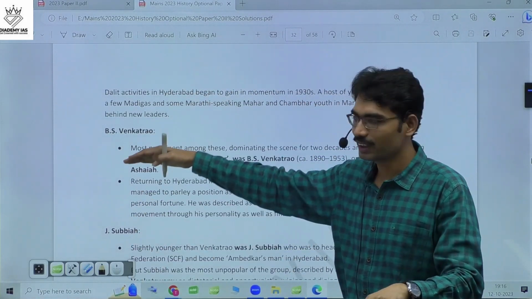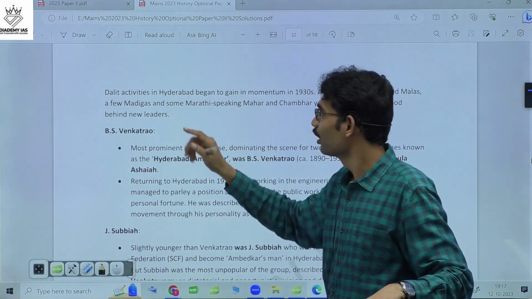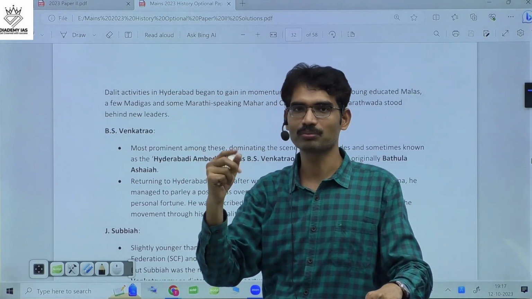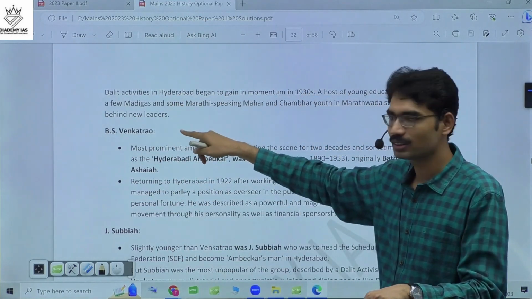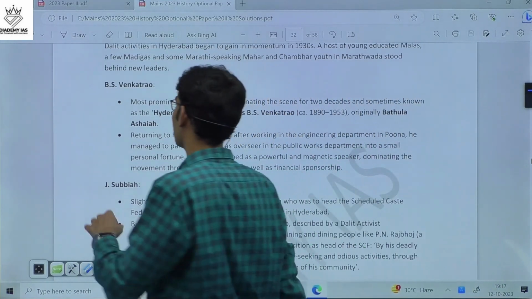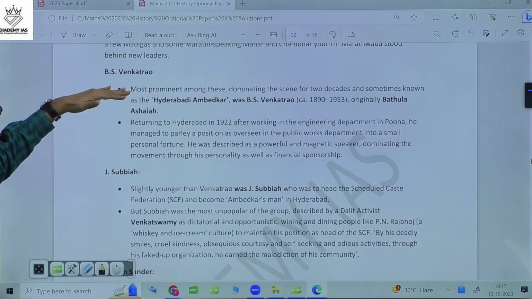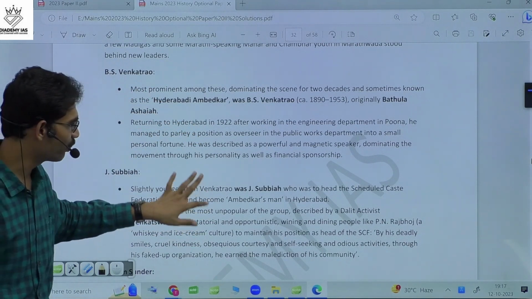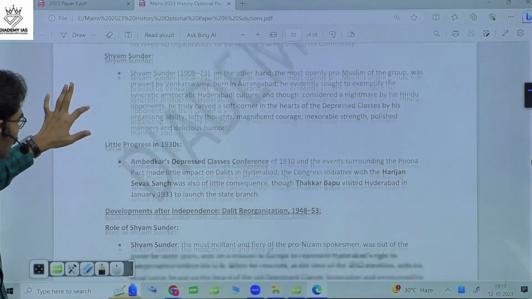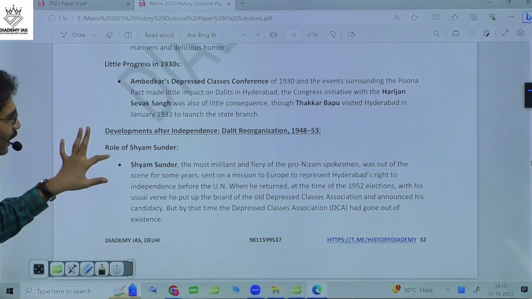I have taken the content from a book that I posted in the Telegram group also. You can take a look at it. Up to now, most of the questions were from Bipin Chandra and 2 questions from Sumit Sarkar. But this was from that particular book. In that, there are some leaders before independence, like B.S. Venkatrao and J. Subbaya. It's very difficult, because there was little progress in the 1930s, and development after independence.